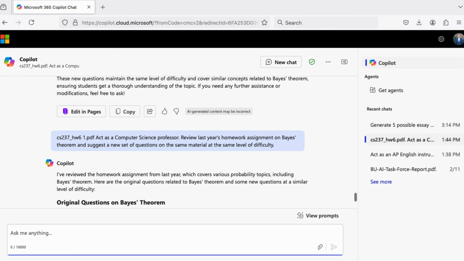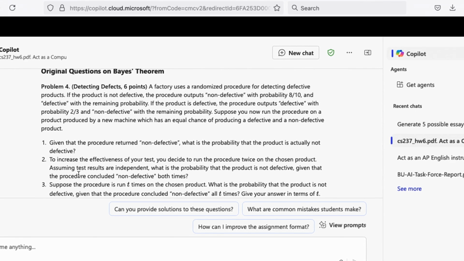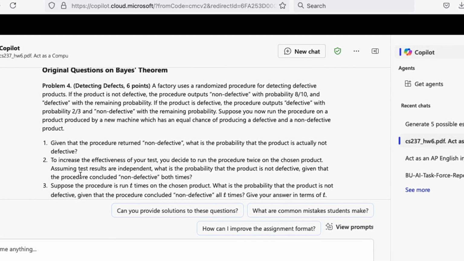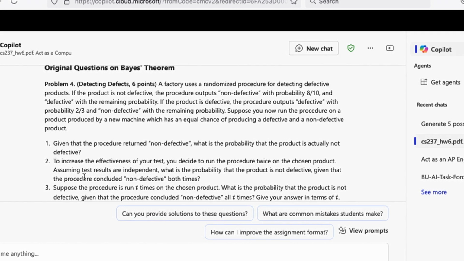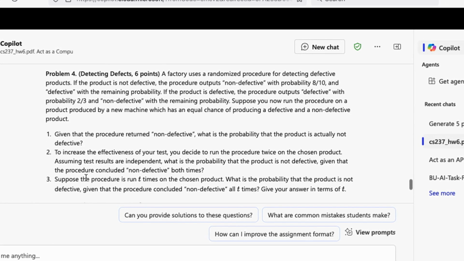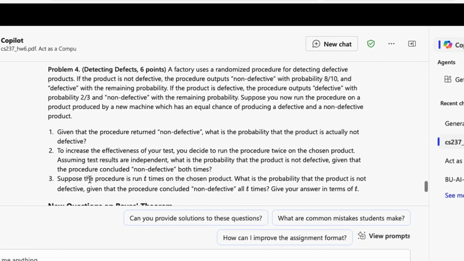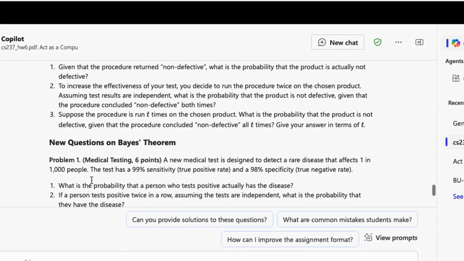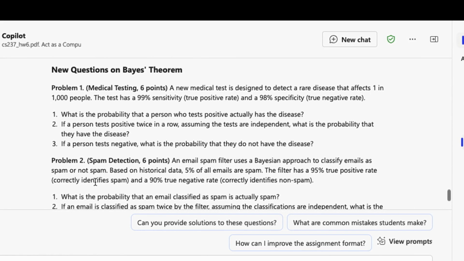Okay, so it reviewed the homework assignment from last year, and it immediately comes back with something that I wasn't expecting, at least not until I had written this prompt. It first of all notes that not all the questions are about Bayes' theorem. In fact, when it reviewed the questions, it realized that only problem 4 was really about Bayes' theorem. The other 3 were about different topics on statistics that didn't have anything to do with Bayes' theorem. So it identified that, in spite of the fact that this problem, which it repeated here, never used the word Bayes' theorem, didn't speak about Bayes' rule at all, it correctly assessed that this one problem of the 6 used Bayes' rule. And then based on that, it said, okay, I'm going to shape some new questions in the spirit, in the style of that question 4.